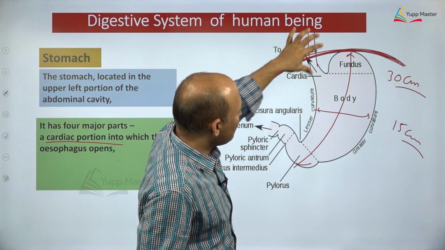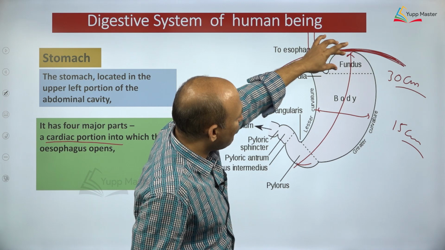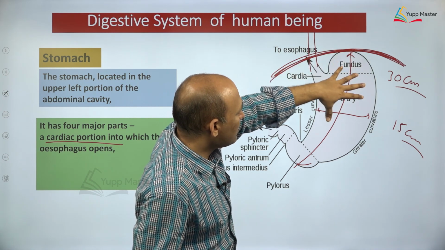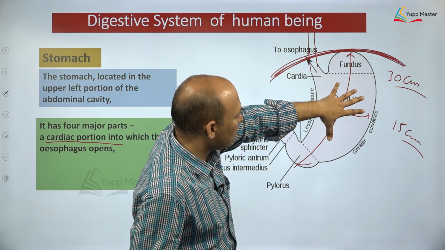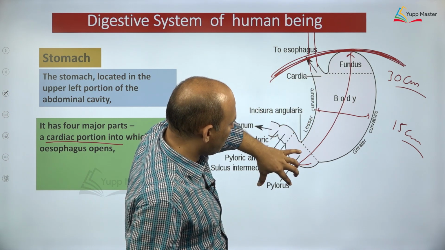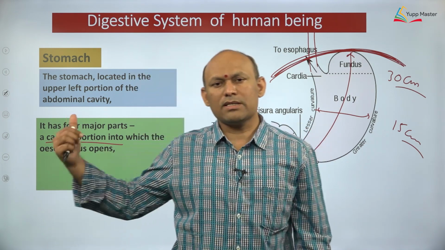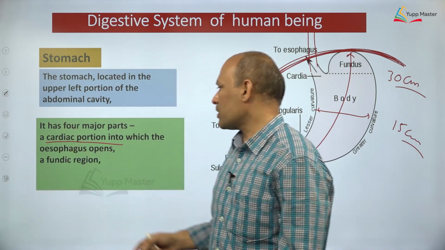One is the cardiac stomach. Are you able to see? Then the fundus, or fundic stomach, you can call it. Then the body of the stomach, dear students, most important. And then the last part is what? Pyloric stomach, or pylorus, we can say. So the stomach consists of how many parts? 4 parts. First one is the cardiac stomach, into which the esophagus opens, I told you.